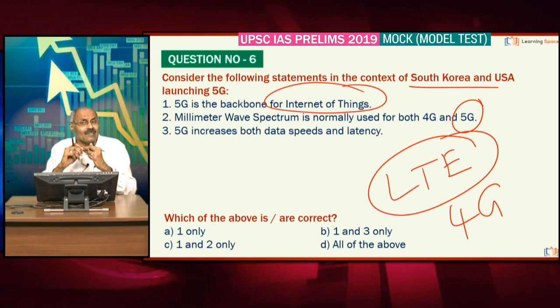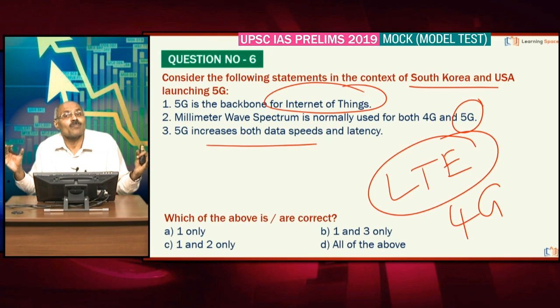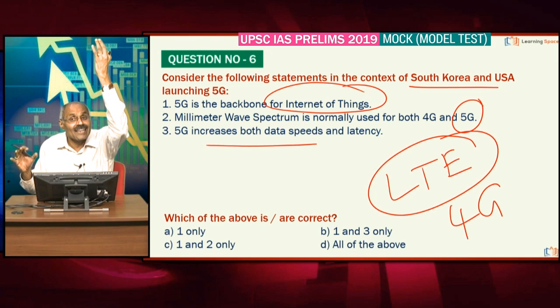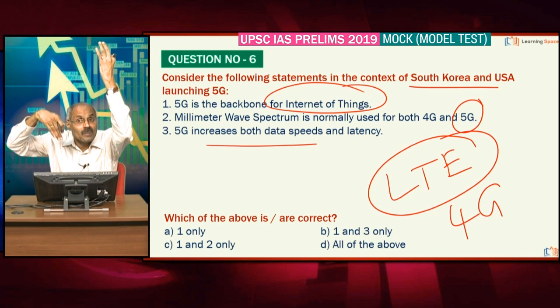And the next important statement is 5G increases data speeds. Absolutely correct. For any network, what is important? Data speed should be high, latency should be less. Very important point.